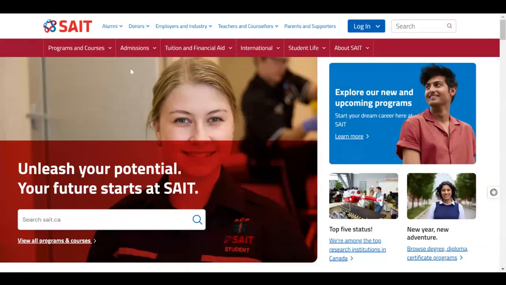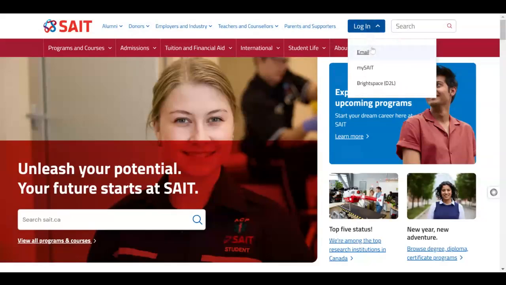So as I see some of the students are totally new to SATE, I'm going to start from scratch. This is the SATE website, www.sate.ca. Once you log on to the SATE website, this page will open up, and there is an option of logging in. Under the login, these are the two most important things: email and Brightspace. So make sure your SATE email ID is working, because I'll be sending you a lot of emails on your SATE email address.